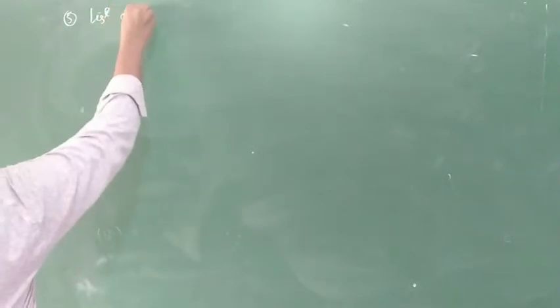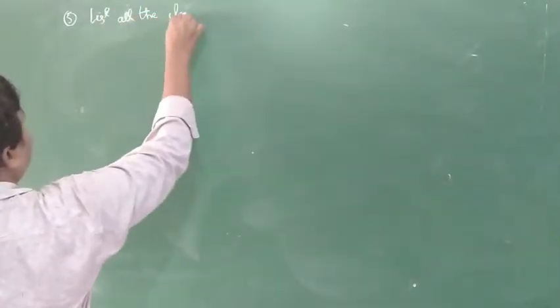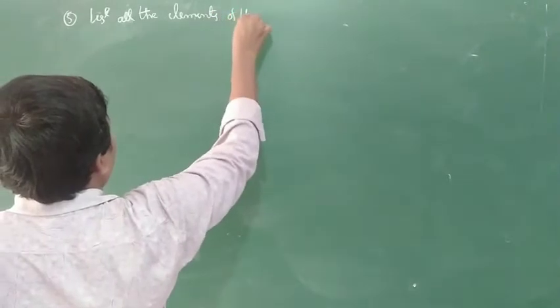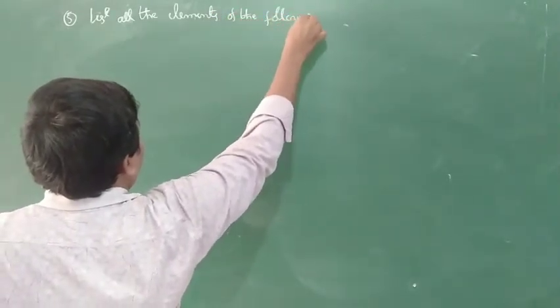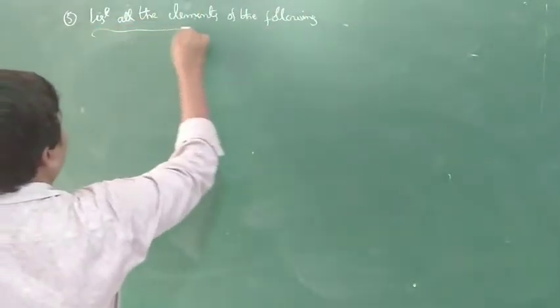Fifth question: list all the elements of the following.